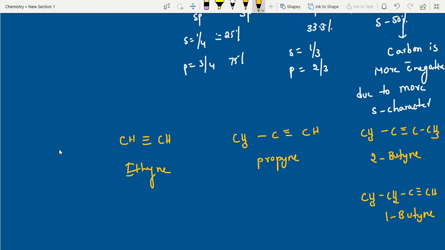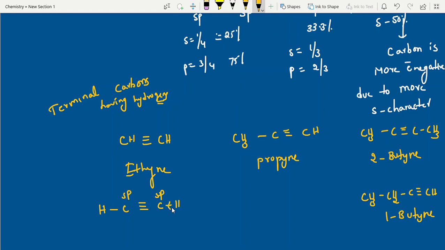See, students, I said one point: terminal carbons having hydrogens, those hydrogens only are acidic in nature. See, I am writing the expanded form. This carbon is sp hybridized, more electronegative, so it will attract electrons towards itself. Hydrogen has one electron, right? The carbon is attracting electrons towards itself, such that the bond between carbon and hydrogen is weak.